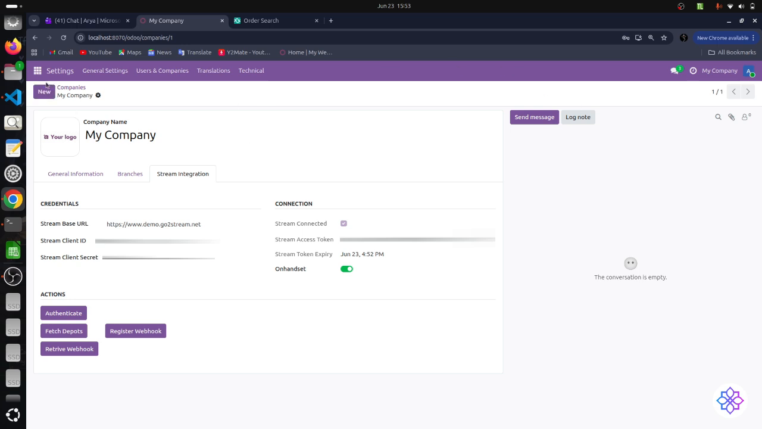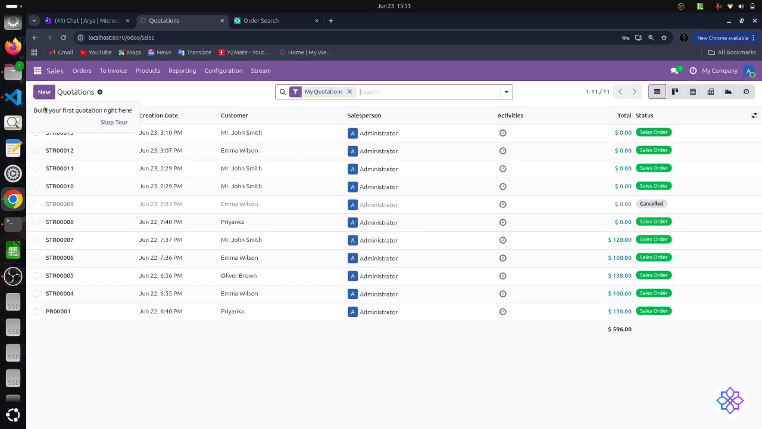Now that the connection between Odoo and Stream has been successfully established, let's move to the sales order flow and see how orders are automatically sent to Stream, and how run details and order status are synchronized back to Odoo.